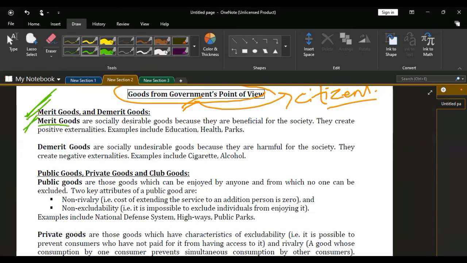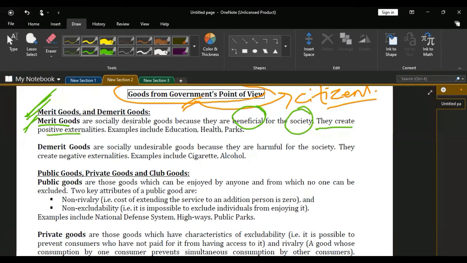What are merit goods? Merit goods are desirable, favorable goods intended by the citizens, and the government is interested in providing them more and more because they give more and more benefit to the citizens. They are socially desirable goods because they are beneficial for society.